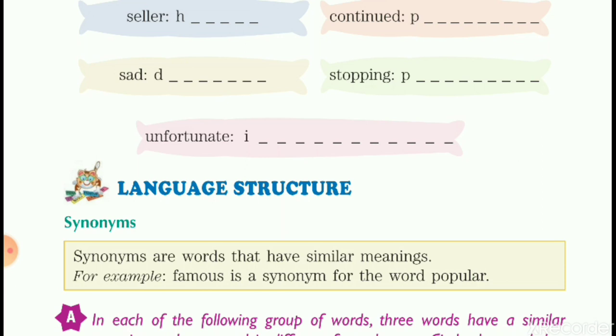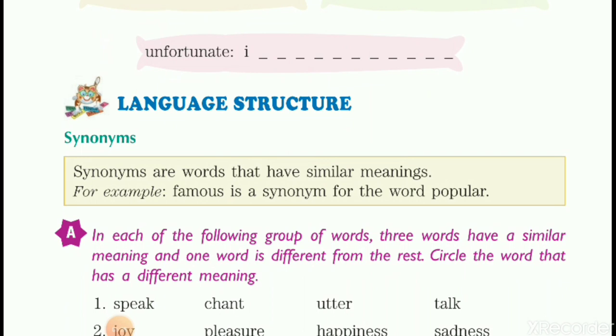Now, my fourth word which I have taken from this lesson is progress. Progress means continued. The children have progressed under their parents' guidance. Students, in this, parents, after S put an apostrophe sign, because parents is plural and we are trying to show the possession.